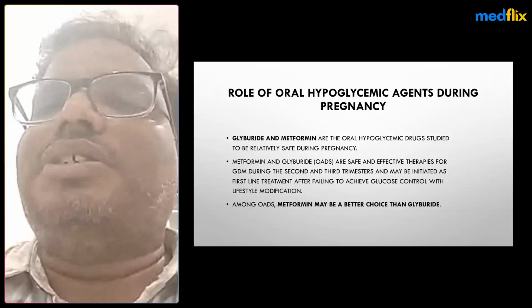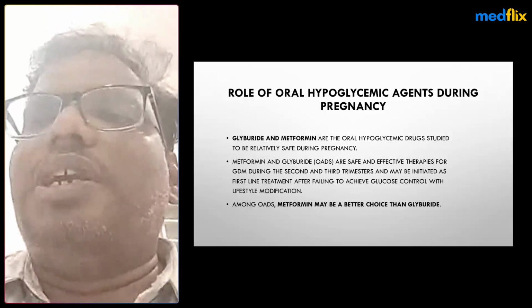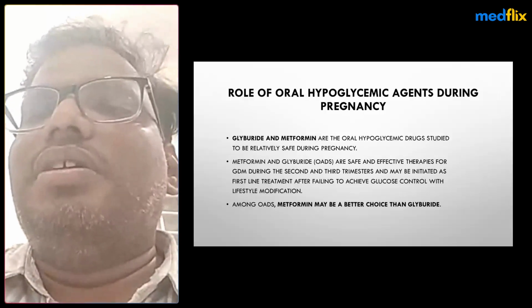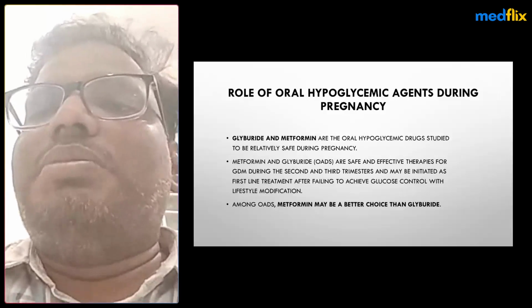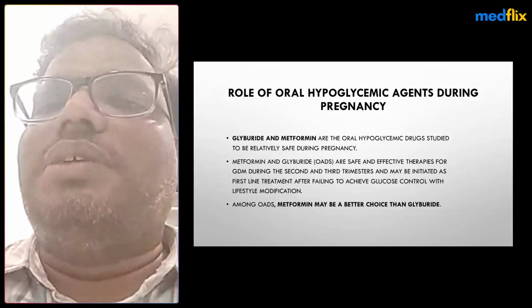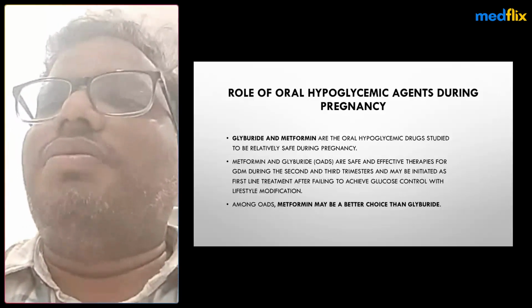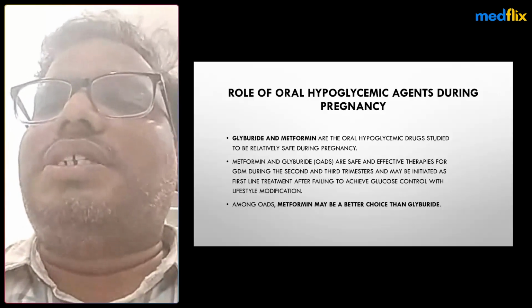Even in second and third trimester patients it has been given. Glyburide has fewer chances of crossing the placenta, but till now only metformin has been tried and tested for second and third trimester GDM patients. Its efficacy shows better chances for controlling glucose levels in gestational diabetic patients.